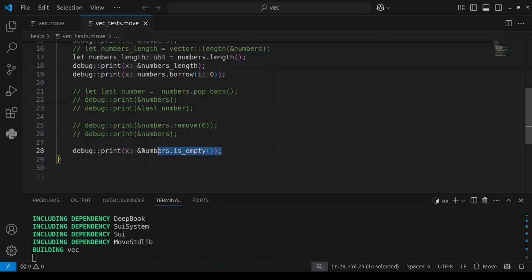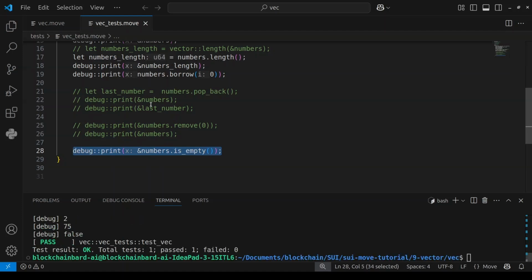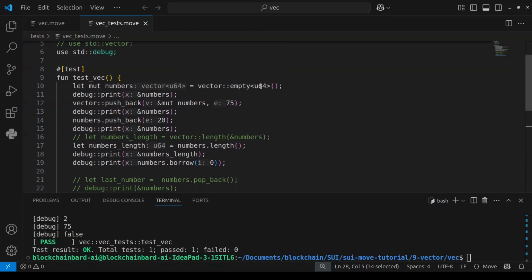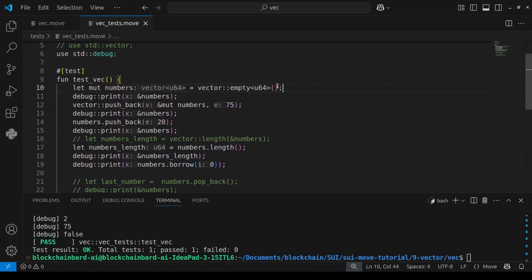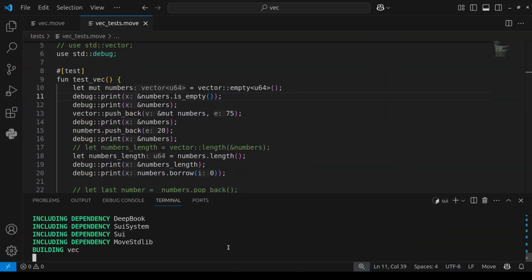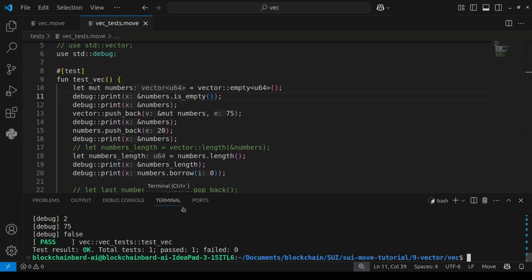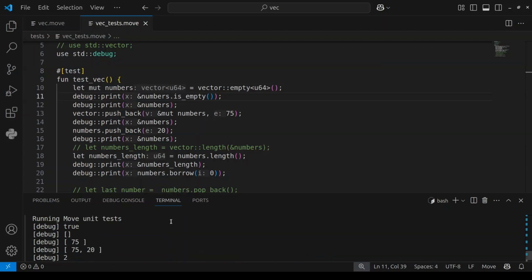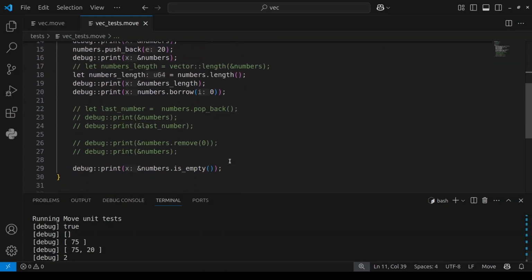But if I come here and put this code, if you look at this, it printed false. So now if I keep this code before adding any numbers to our vector, it will print true before printing false. Look at this, true, because our vector is empty before I added elements to our vector.